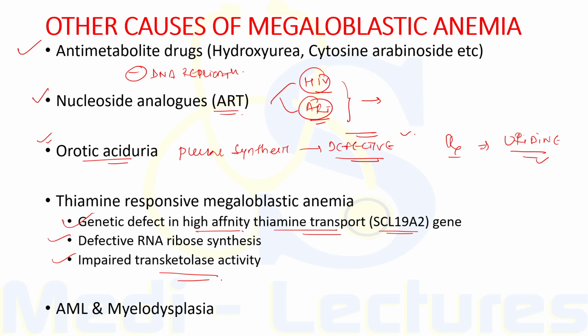This leads to decreased nucleic acid production, and it may also be associated with diabetes mellitus, deafness, and presence of many ringed sideroblasts in the bone marrow. So this is the thiamine responsive megaloblastic anemia. Now, AML as well as myelodysplasia can also lead to megaloblastic changes whose explanation is unclear.